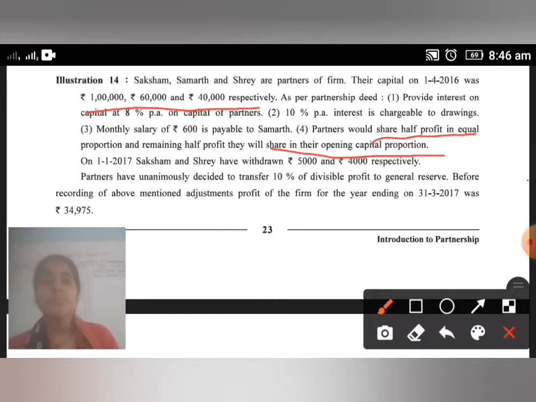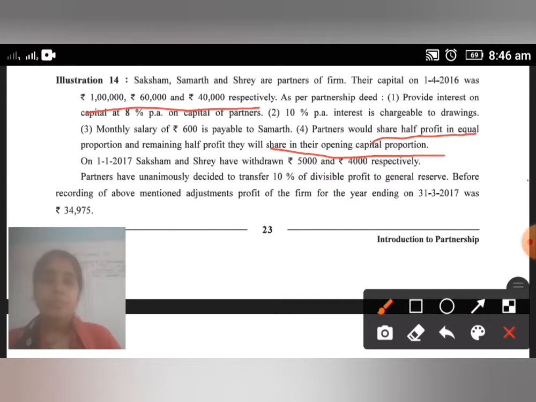Now partners have unanimously decided to transfer 10% of divisible profit to general reserve. So if suppose divisible profit is 10,000, we calculate 10% and transfer it into the general reserve. So 1,000 is transferred into the general reserve. Then 9,000 we divide in half. Then 4,500 is equally distributed among 3 partners and 4,500 is distributed in their capital proportion 5, 3 and 2. Okay, I hope this is clear.